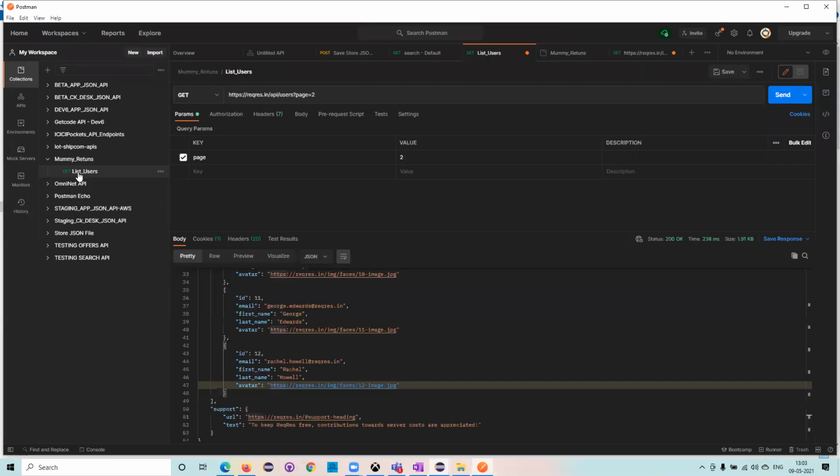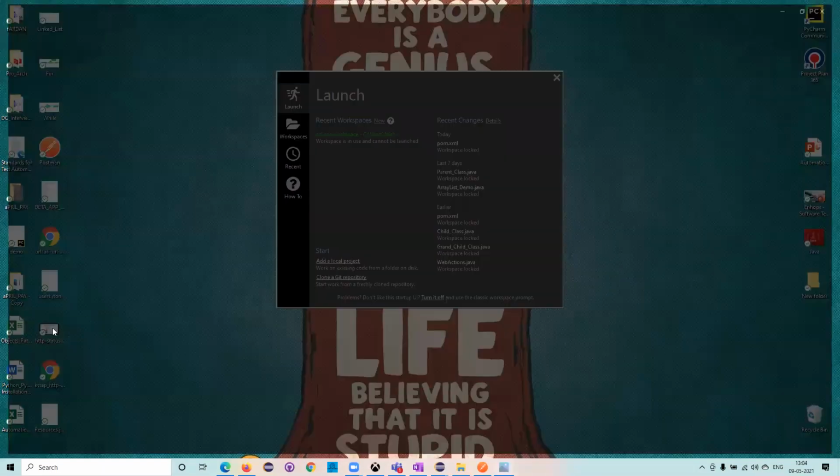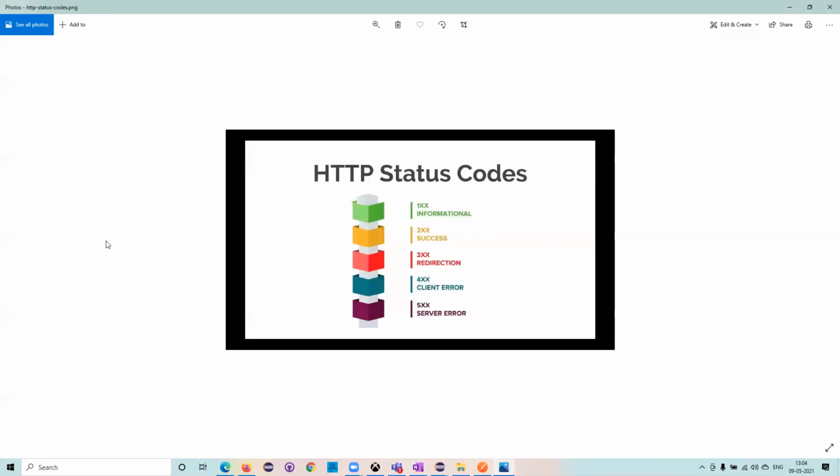Now, coming back to this request, what are the things I need to validate? The first thing is the status code. What is the status code? First of all, you need to understand one diagram here. In HTTP status codes, we have 5 categories: 1XX, 2XX, 3XX, 4XX, 5XX. 1XX gives you information. What do we mean by XX? It means 101, 102, 103, 104, 105. So what are all these?